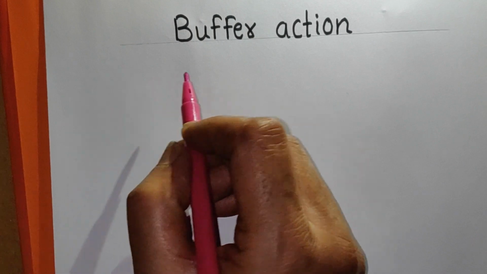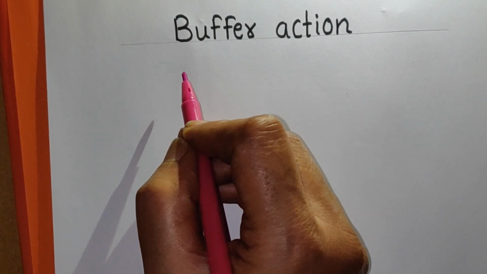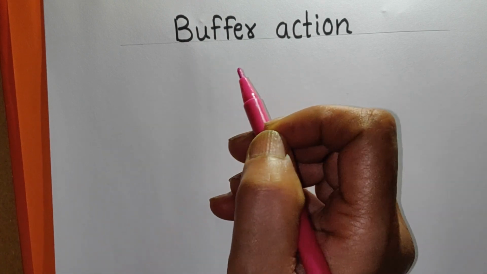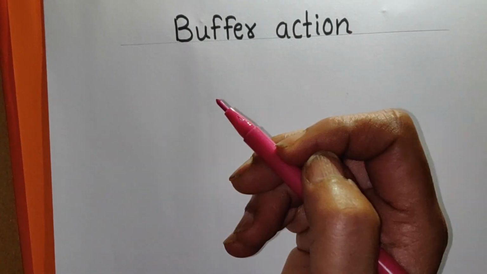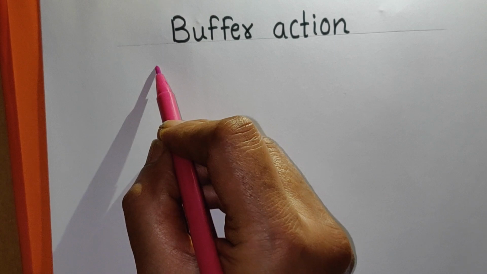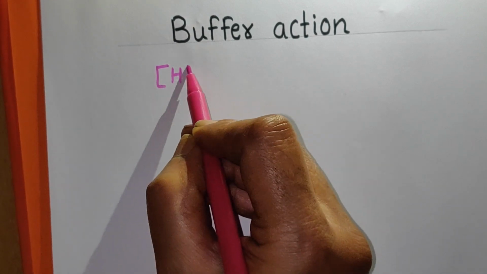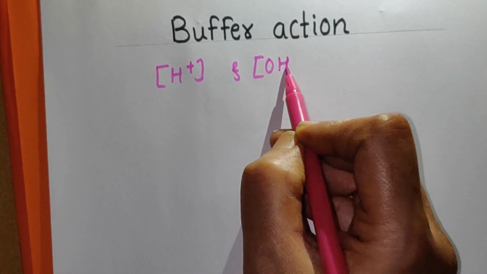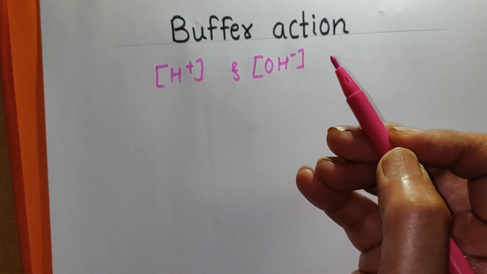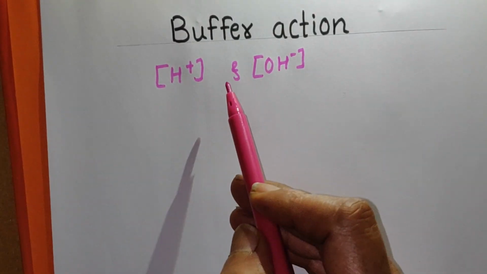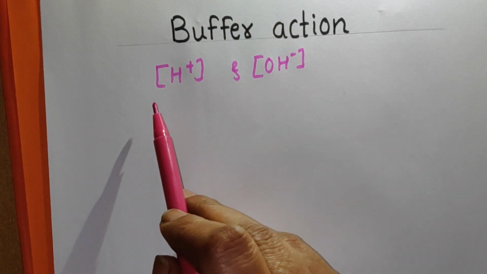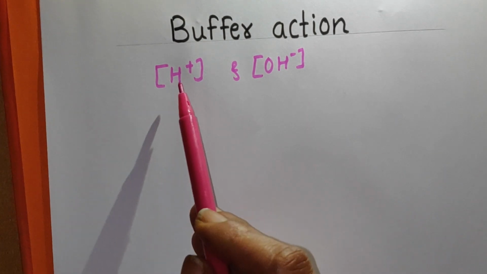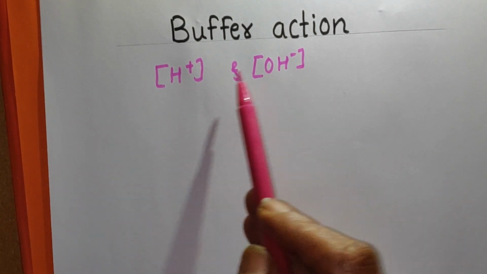We'll see what happens when strong acid or strong base is added in small amount in acidic buffer or basic buffer. The pH value remains constant. Now you know that pH changes if you change the concentration of H plus ions or OH minus ions. When you add H plus ions or OH minus ions in acidic buffer or basic buffer, the pH remains constant, which means the concentration of H plus and OH minus cannot change.